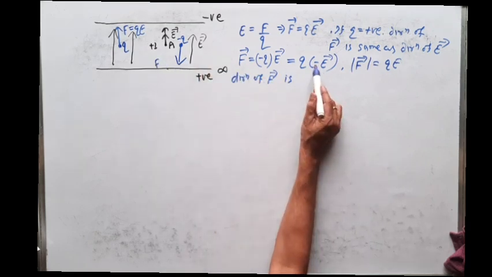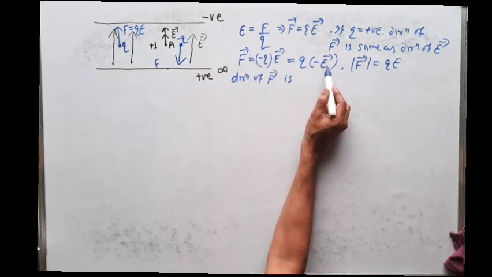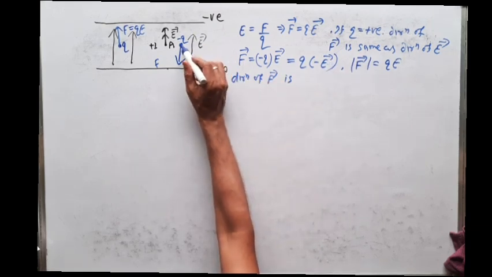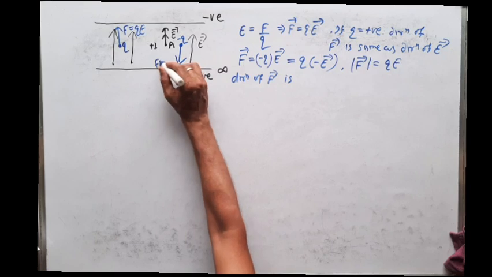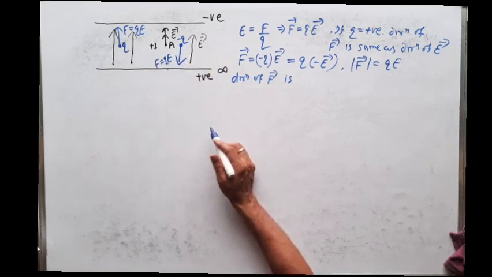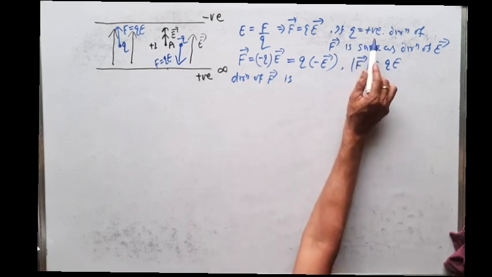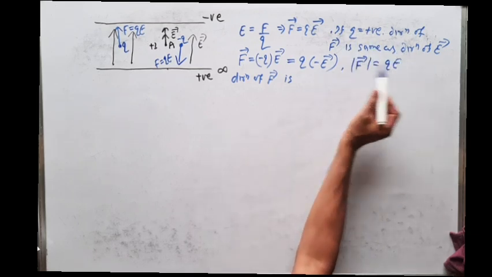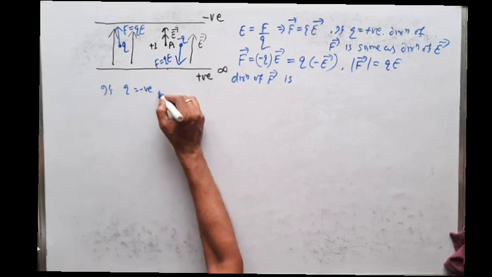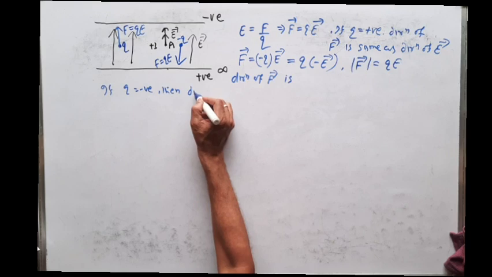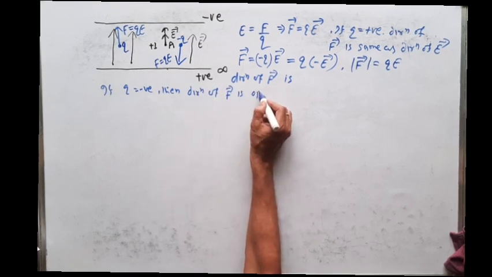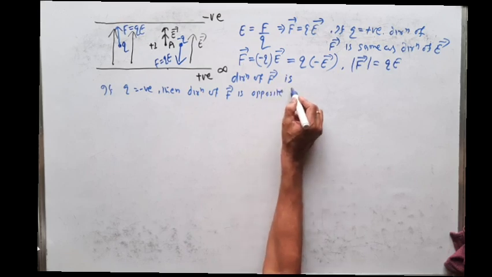The direction of force is the negative of the direction of electric field. Here the electric field is upward, so the minus Q charge will experience a force in the downward direction. But the magnitude of that force is F is equal to QE. So always remember, if Q is positive, the direction of force is the same as the direction of E. And if Q is negative, then the direction of force is opposite to that of the electric field vector.